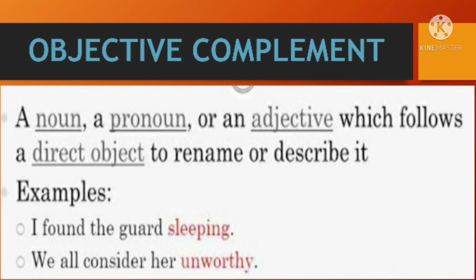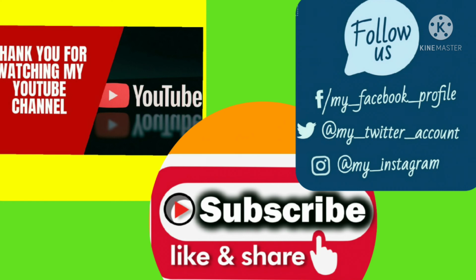Next, we all consider her unworthy. So here the guard is the direct object. After that you got sleeping here. In the same way, we all consider her unworthy. Whom did you consider unworthy? Her. So it is again an objective complement. Unworthy is again an objective complement. Hope you have understood this topic. I think so, students.